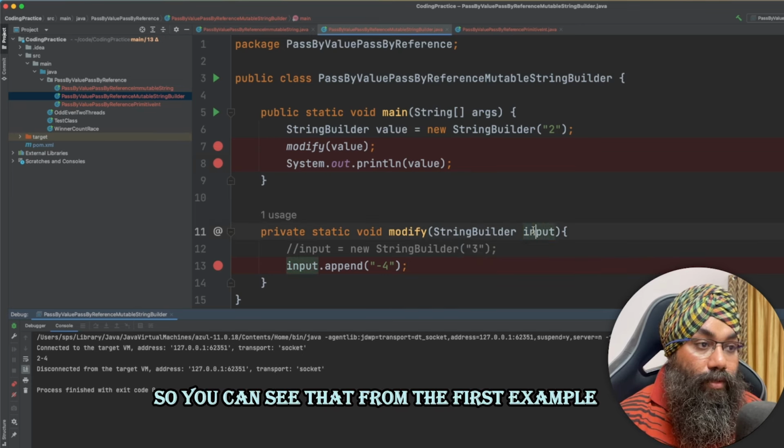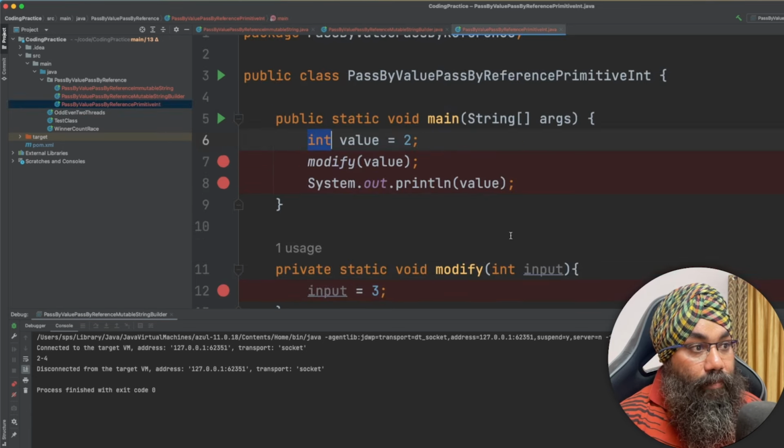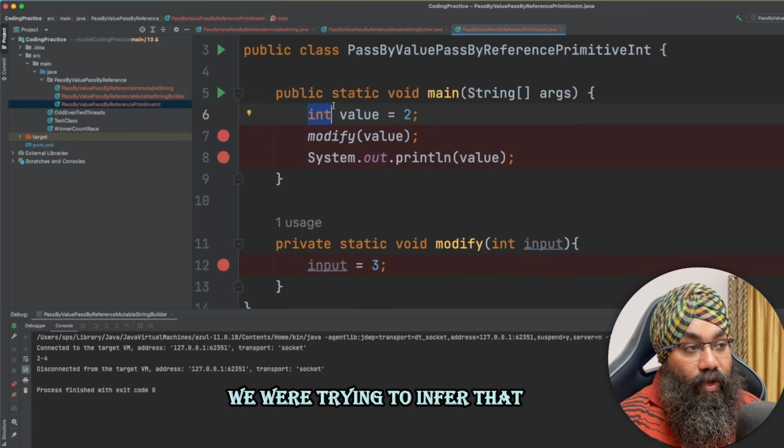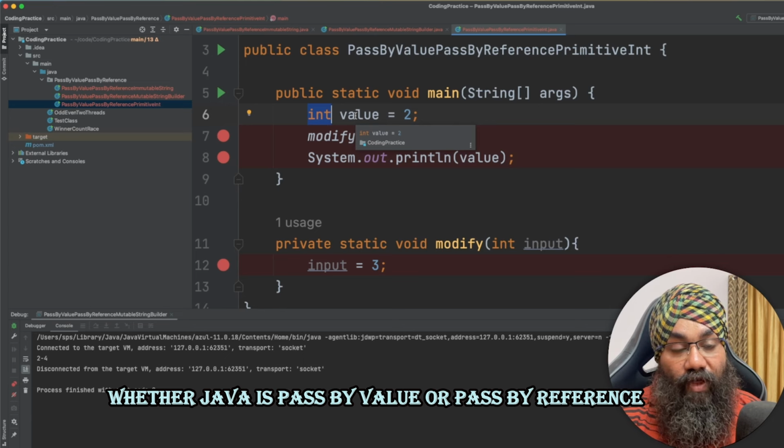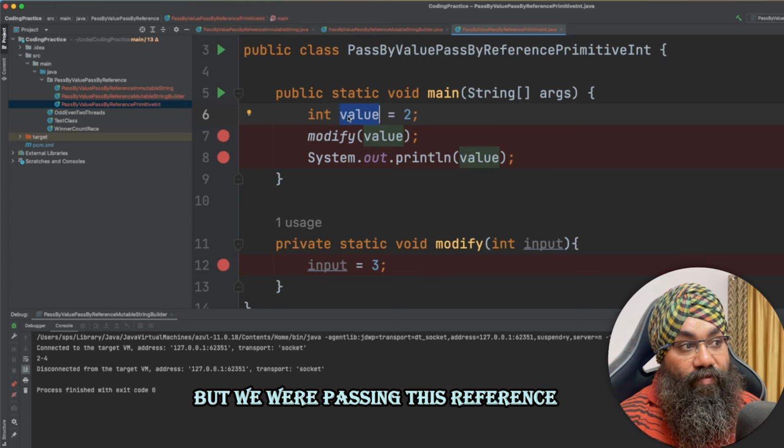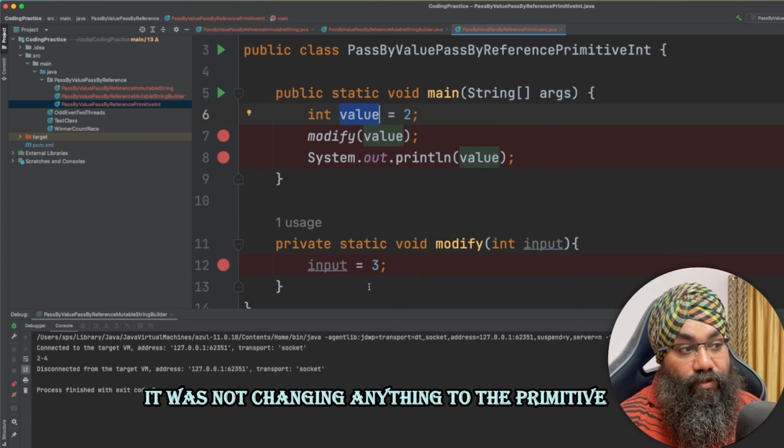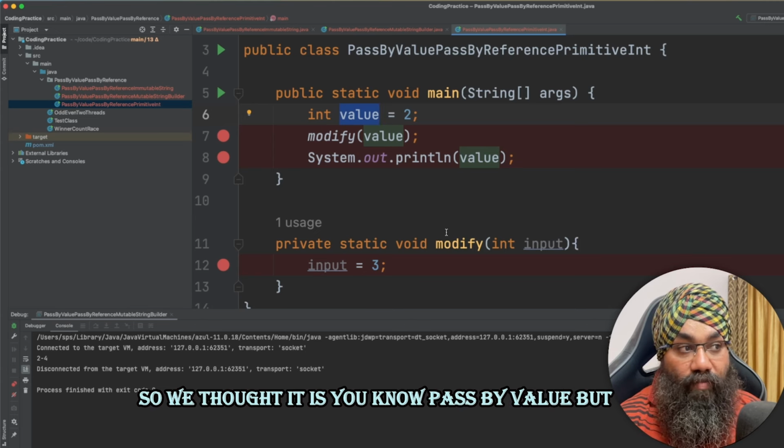So you can see that from the first example we were trying to infer whether Java is passed by value or passed by reference, but we were passing this reference, it was not changing anything to the primitive, so we thought it is passed by value.